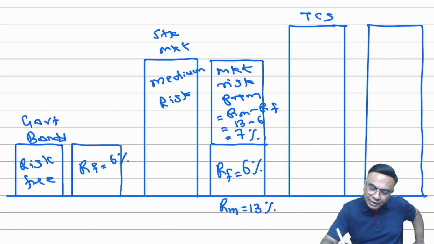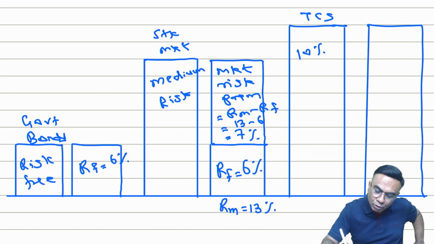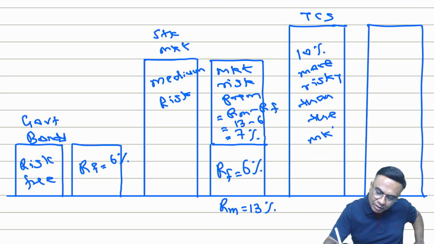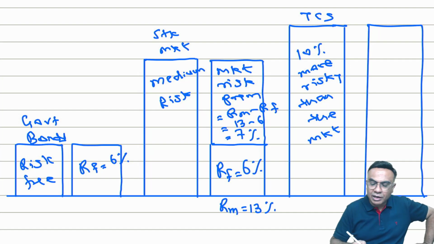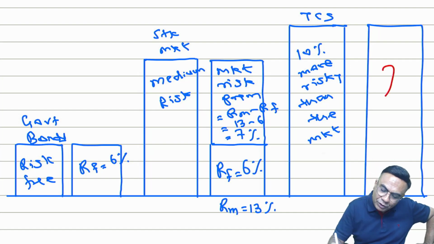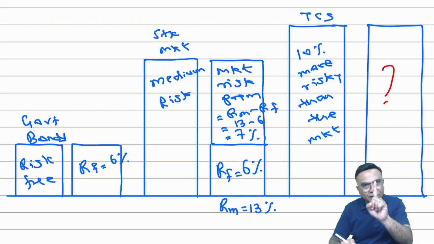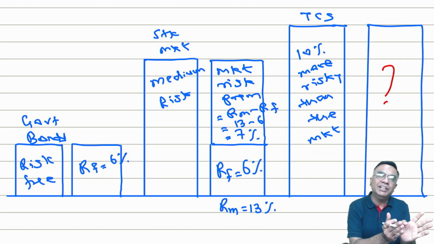Suppose I tell you TCS is 10% more risky than the market. Then how much are you going to expect from TCS? That is being answered by CAPM. So how much should you expect by investing in TCS?